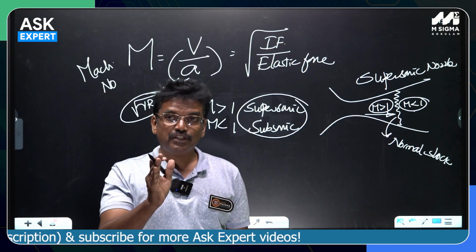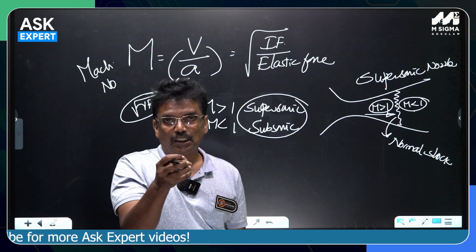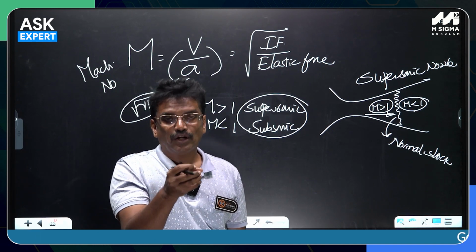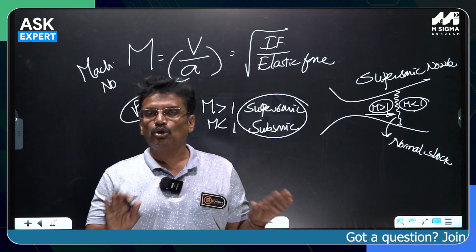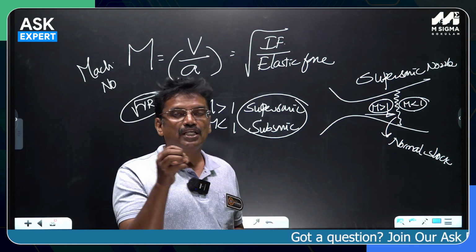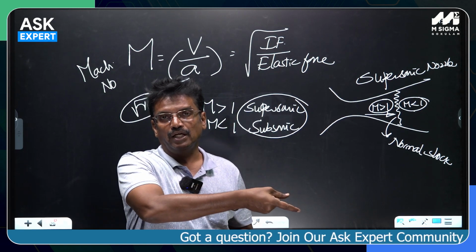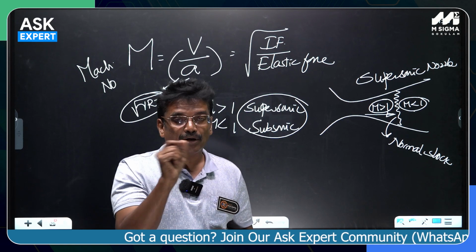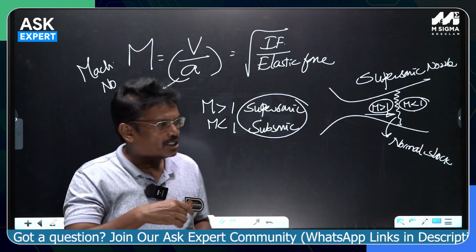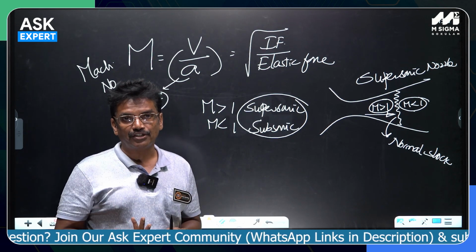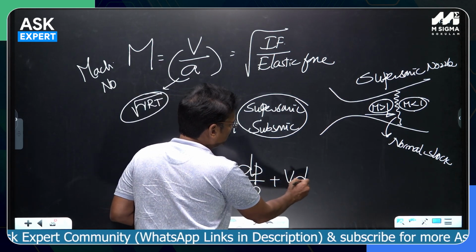Mach number must change from M greater than 1 to M less than 1. If the flow is not greater than 1, that shock would never happen. You can never think of a shock wave. You will not see any shock wave if the flow is initially not supersonic. After the shock wave, the flow must be decelerated to subsonic. Therefore, the fluid has clearly decelerated, and that must result in an increase of pressure, because when the velocity is decreasing the pressure is increasing, from Euler's equation, dP by rho plus VdV is equal to 0.